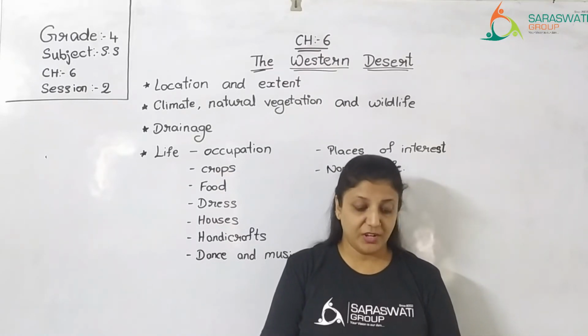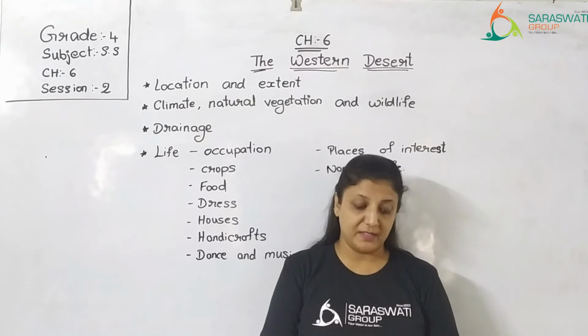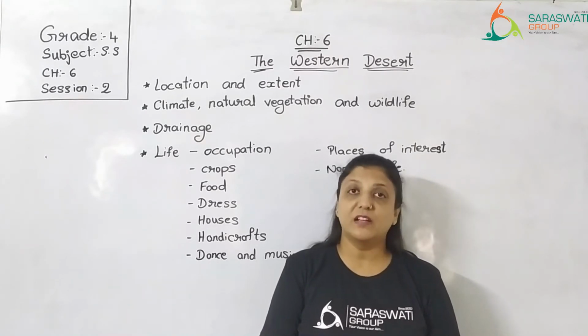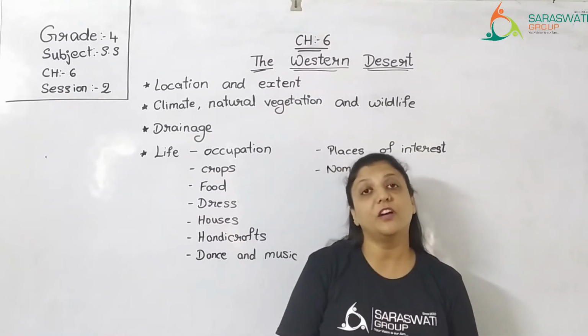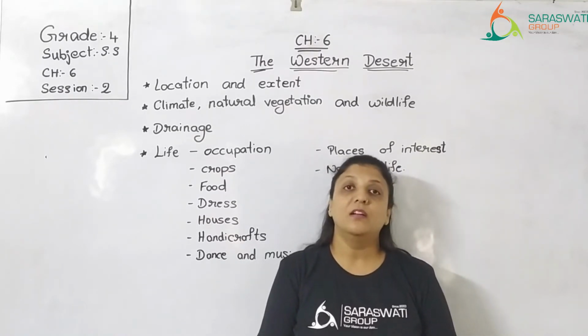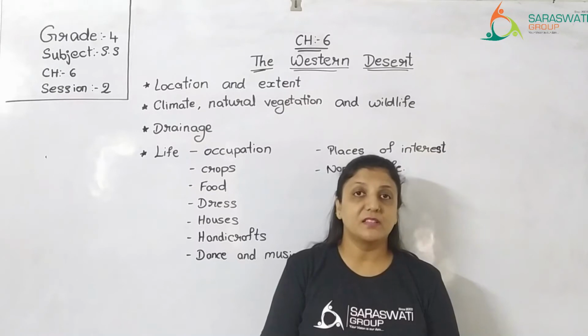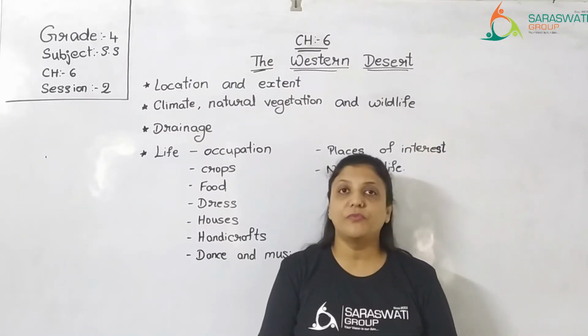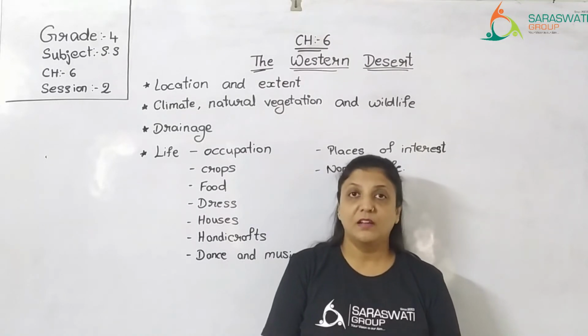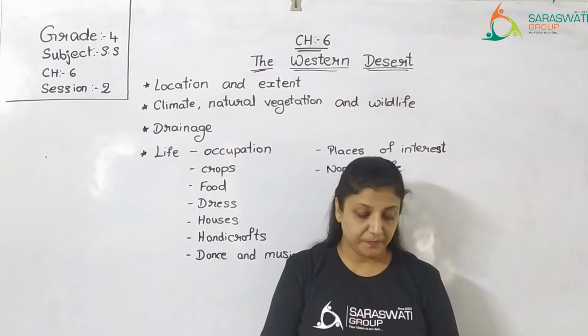The state shares its boundaries with Pakistan in the west. Rajasthan shares its boundaries, meaning the other sides of Rajasthan are covered with different places. For example, Pakistan in the west. Towards the west of Rajasthan, you have Pakistan, which is not our country. It is a totally different country.